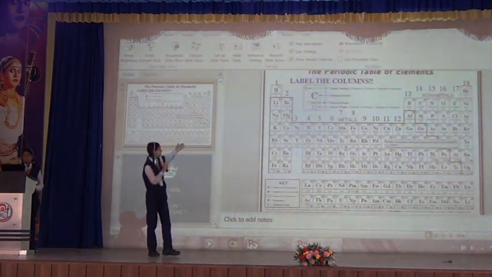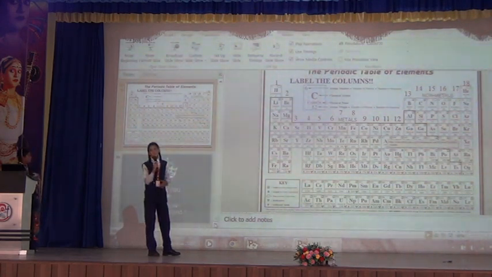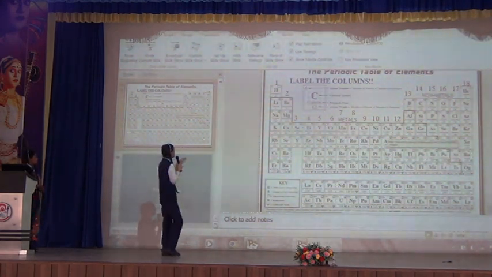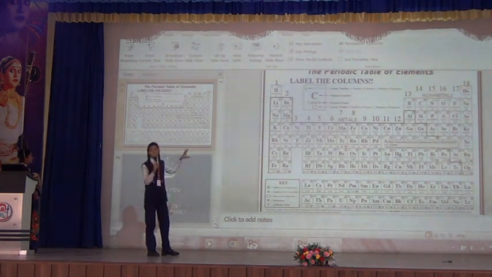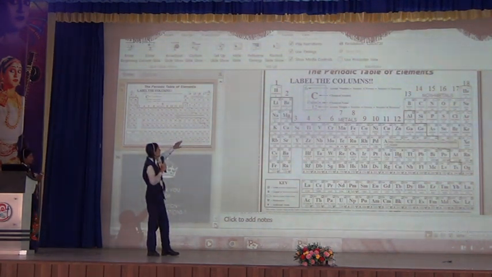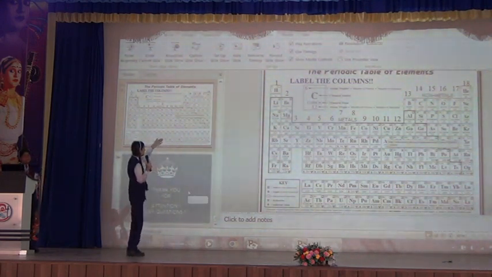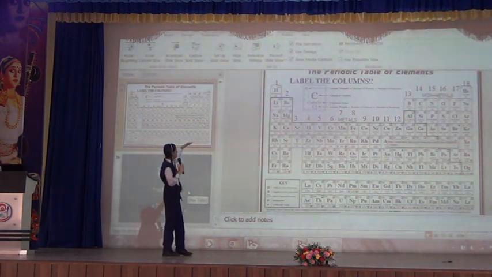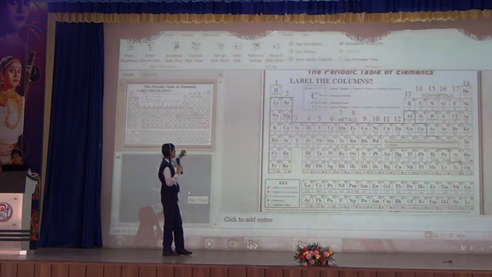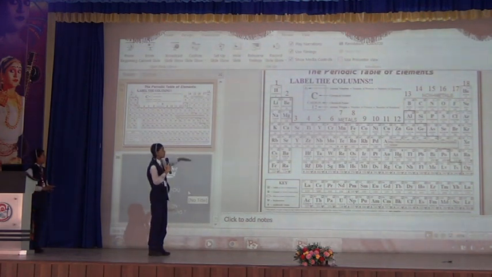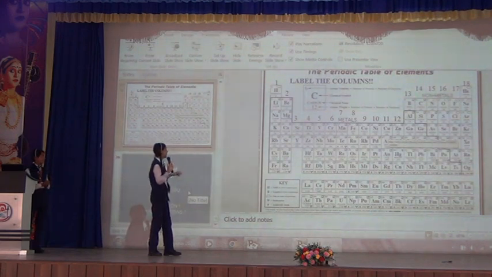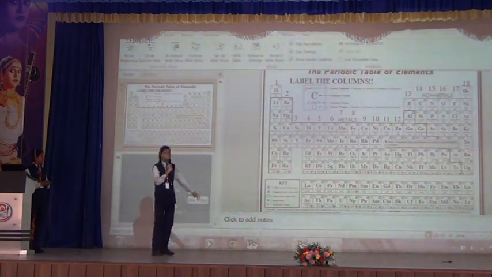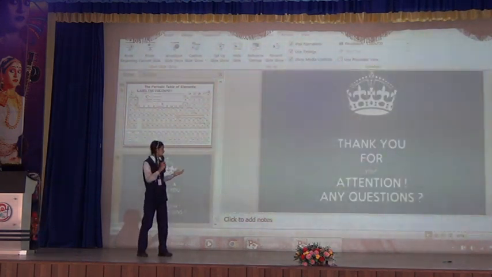Now the periodic table. Here you can see a clear picture of the long form of the periodic table that we study today. You can see the significant role played by the atomic number: hydrogen, atomic number 1, helium 2, and so on. You can see the rows and columns, groups and periods. The upper ones, 1, 2, 13, 14, 15, 16, 17, 18, belong to the A group, and the bottom ones belong to the B group. You can also see the last 2 rows, the lanthanide and actinide series.